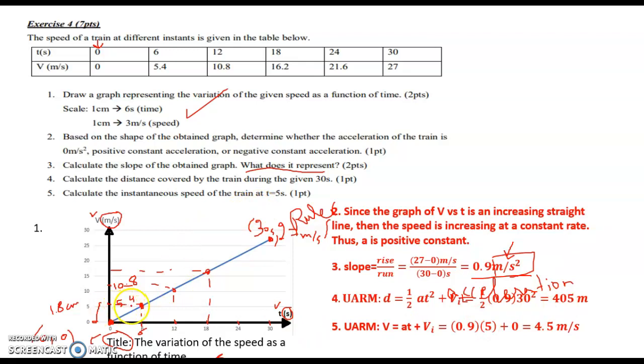Now calculate the instantaneous speed of the train at t equal 5 seconds. I did not ask you to get it from the graph. I asked you to calculate it. This means that you have to use the formula for UARM, which is v equals at plus vi. This is 0.9 times 5 at this instant plus 0. Its initial speed is 0, so 4.5 meters per second. Now if you want to verify your answer, you can refer to the graph and check 5. Is it equal to 4.5? You can find that yes, it corresponds to 4.5 meters per second.